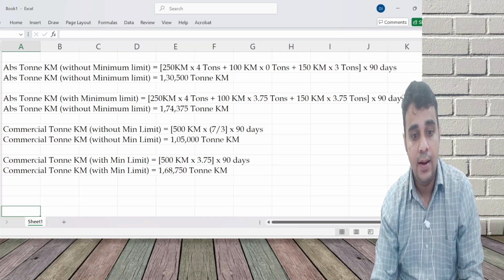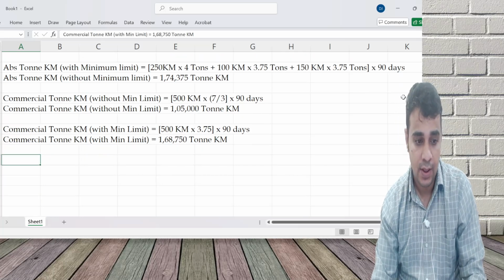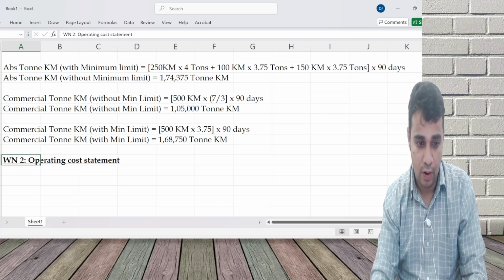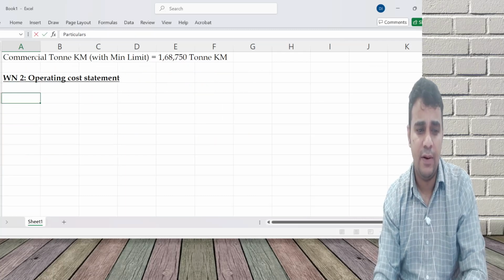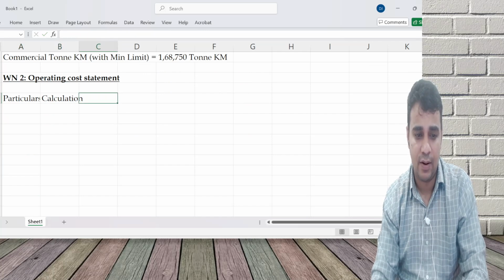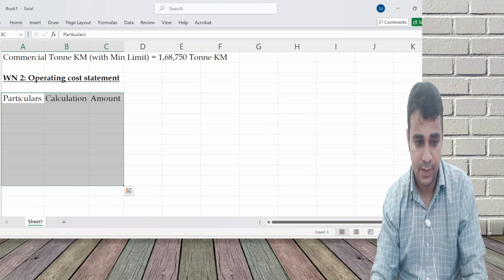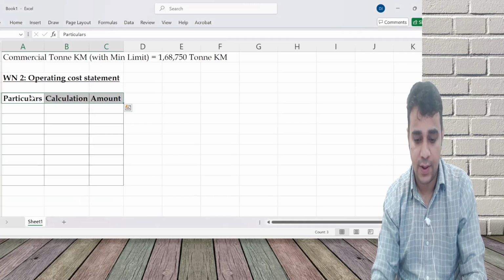Any doubts on this? Let me know. Any doubts on these four items? Then working note 2, operating cost statement. I'll not do variable, fixed and all. We'll directly keep writing the cost. Particulars, calculation, amount.